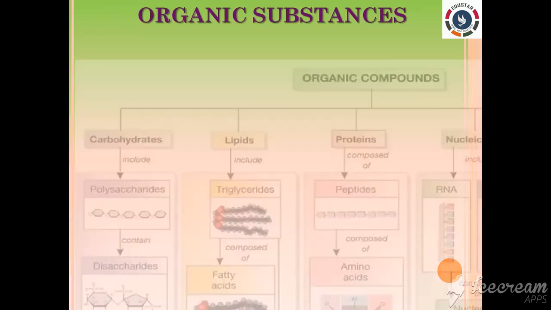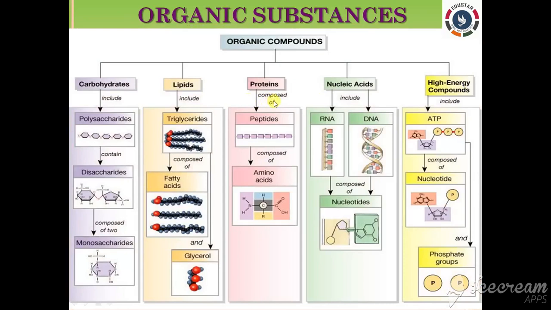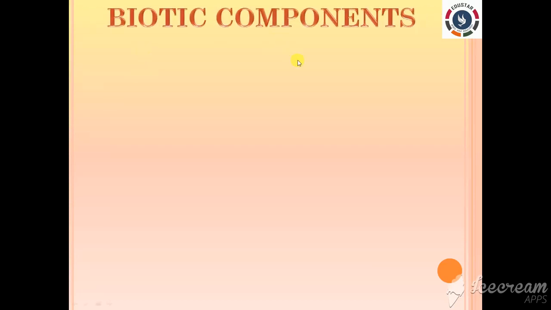Next, the organic components, right? These organic compounds include carbohydrates, proteins, lipids, nucleic acids and high energy compounds, right? These are present in the living organisms and in the dead organic matter as well. The dead organic matter is broken down by the action of decomposers into inorganic substances for their recycling. Clear?